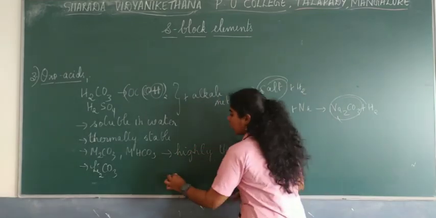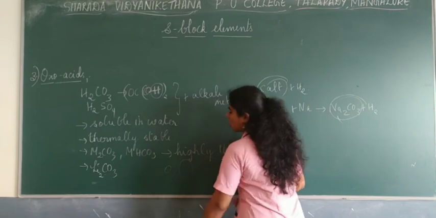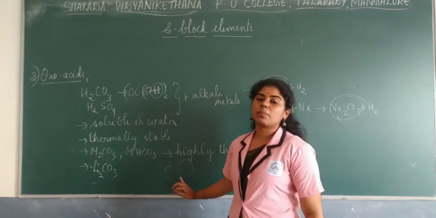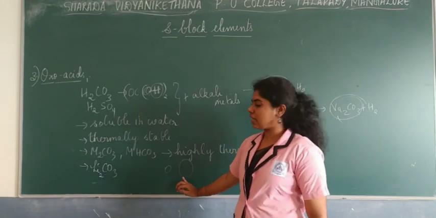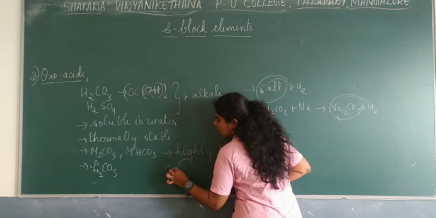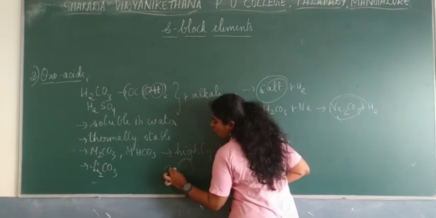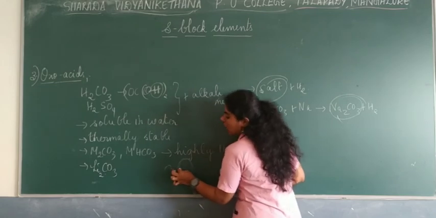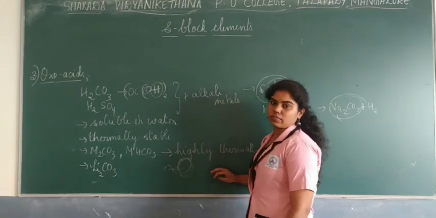Now, lithium being very small and carbonate ion being very large, what is the process happening, or what is the theory here? That is, the lithium ion can polarize the carbonate ion.